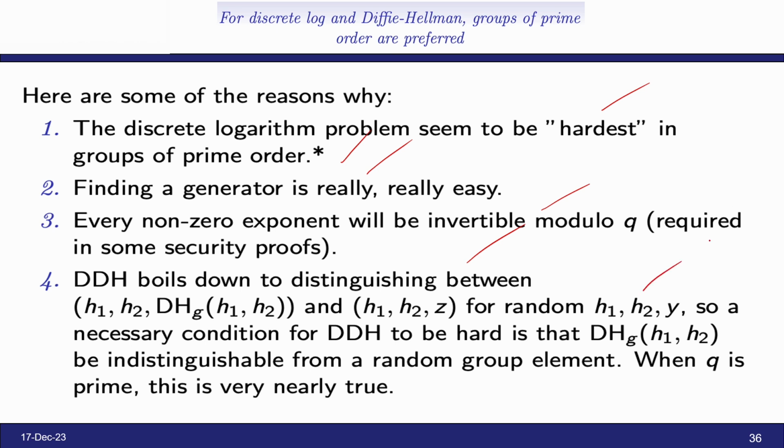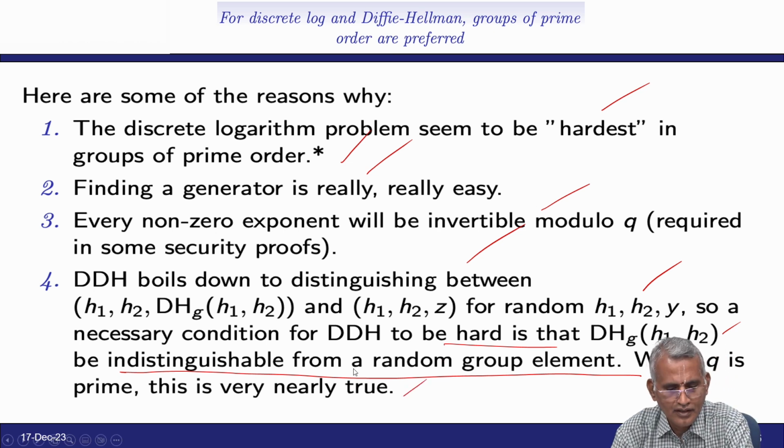So, a necessary condition for DDH to be hard is that DH_g(h1, h2) be indistinguishable from a random group element when q is prime. This is nearly true.